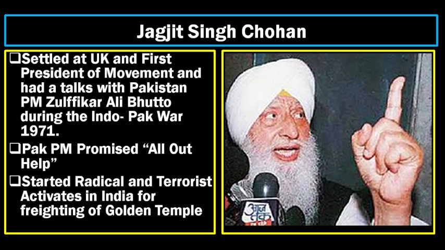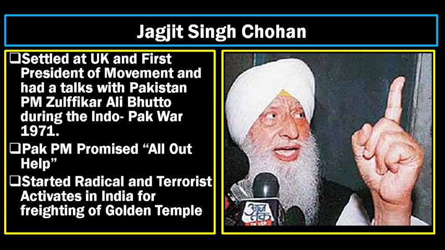The prominent leader in the Khalistan movement is Jagjit Singh Chauhan. He was a very prominent leader, a Punjabi, who left Punjab, went to the UK and settled there, and became a prominent person who used to give funds and money. He was the first president of this movement and had talks with Pakistan's Zulfikar Ali Bhutto during the Indo-Pak war.